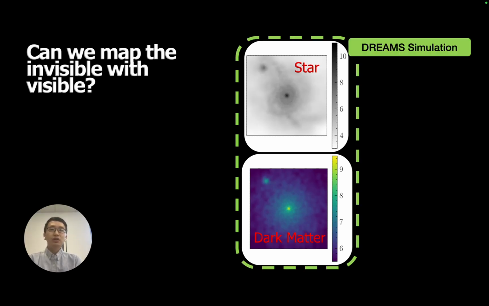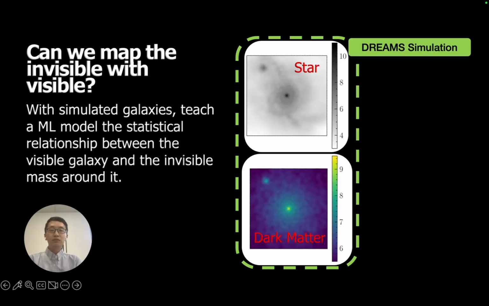To do that, we need to train the machine learning model on simulated galaxies, for example, the DREAM simulation suite, where we know both sides of the story. In a simulation, we can see the stars, and we can also directly track the dark matter. So we give the model many examples. Here is a map of stars, and here is the corresponding map of the dark matter. Over time, the model learns the statistical relationship between the visible galaxy and the invisible mass around it.